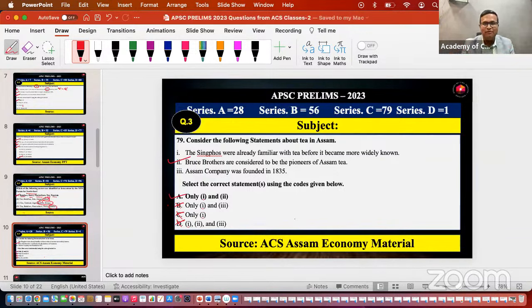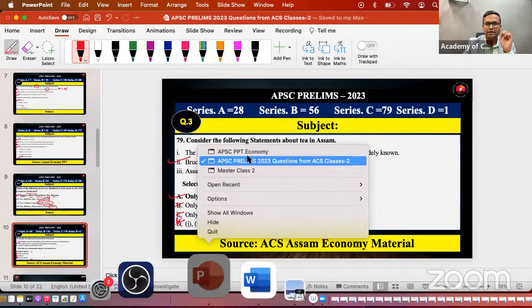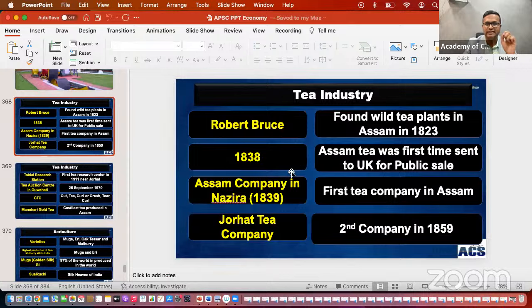Then A, 1 and 2 only, is correct, because you can eliminate wherever option 2 is not there. 1 and 3 we eliminated, and 1 we eliminated. D definitely we cannot eliminate, and at this stage options A and D will be confusing. Second thing, in the same PPT of Assam economy, you can see that the Assam Company in Nazira was established in 1839.